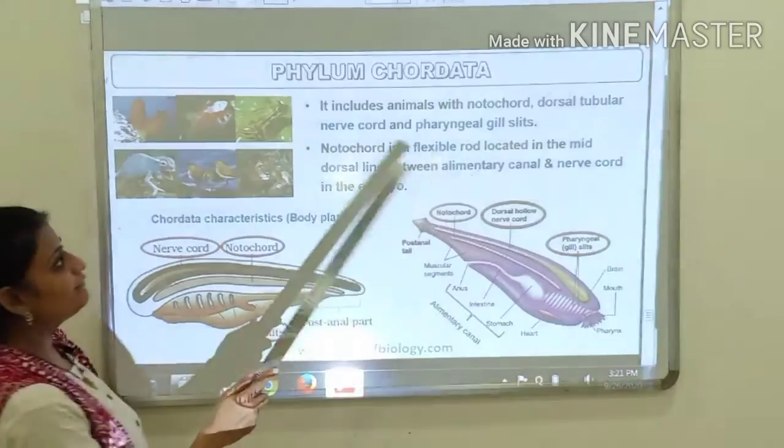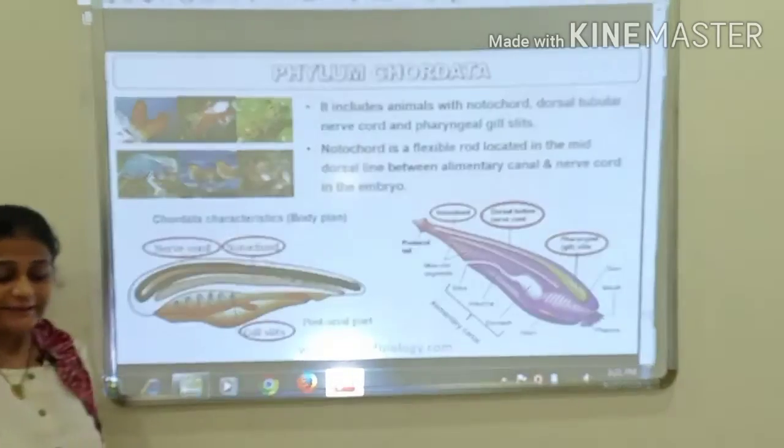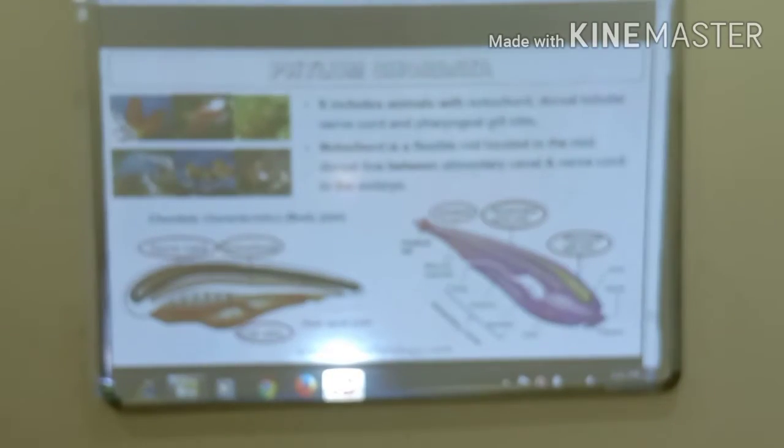Right? Then if we talk of nerve cord, then nerve cord is a hollow tube-like structure which is present on the dorsal side of the body, and the anterior end of it, that is nerve cord, becomes the brain, while the posterior end forms the spinal cord. It coordinates all the functions of the body.